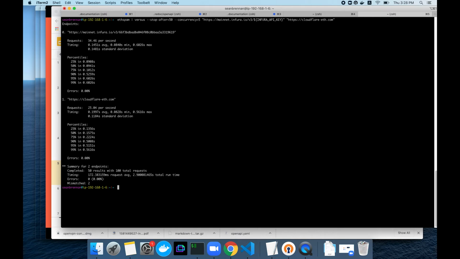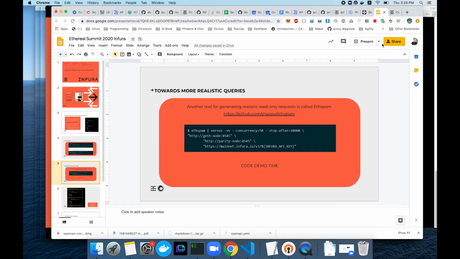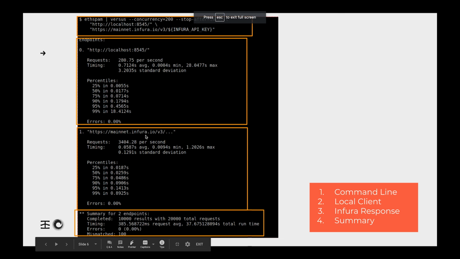So you're going to see different varied results, and running with a higher stop after, as well as trying different times and different endpoints, can be really interesting, as well as help you decide which endpoints you should use for different requests, and hopefully give you developers a better tool in your toolbox for working with Ethereum. So this is, I would say, the beginning of the tool.